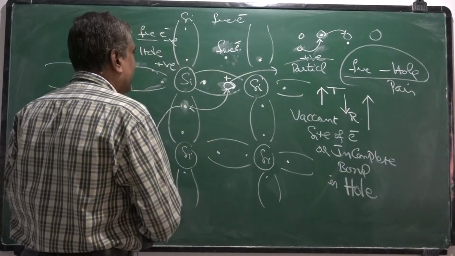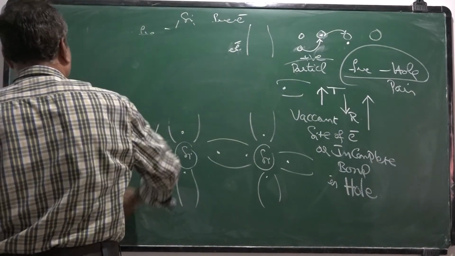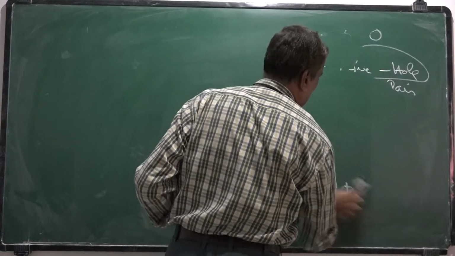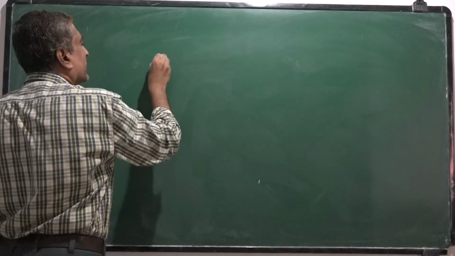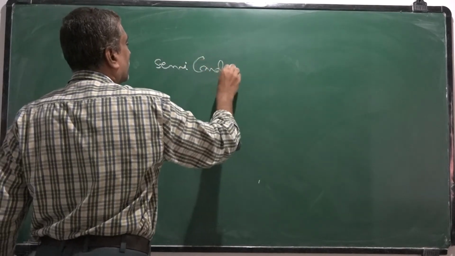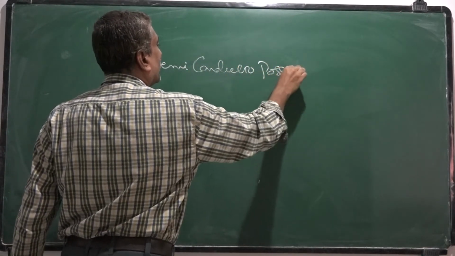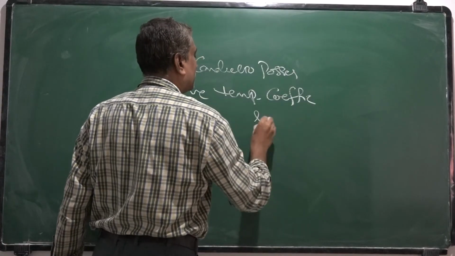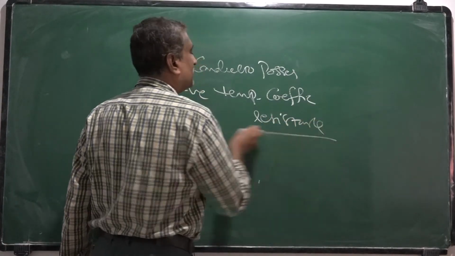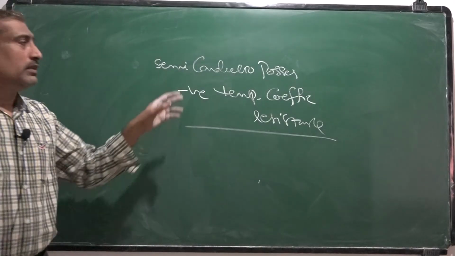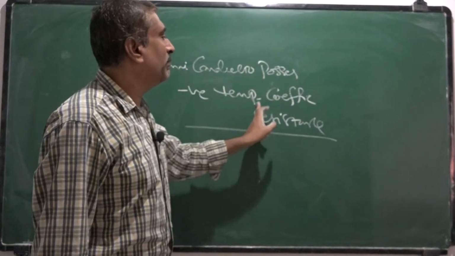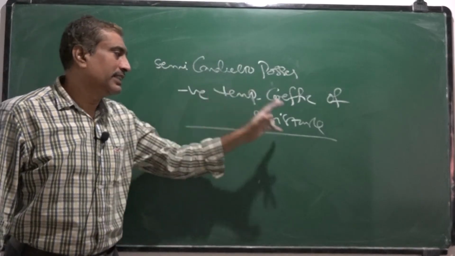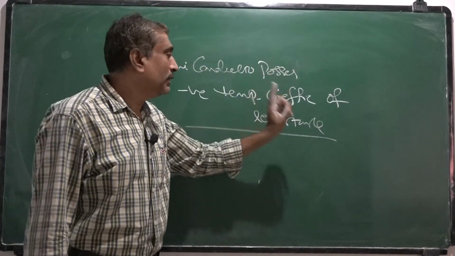So in case of semiconductors, as the temperature increases, resistance decreases. These semiconductors possess a negative temperature coefficient of resistance, which means as the temperature increases, resistance decreases, whereas conductors possess a positive temperature coefficient.